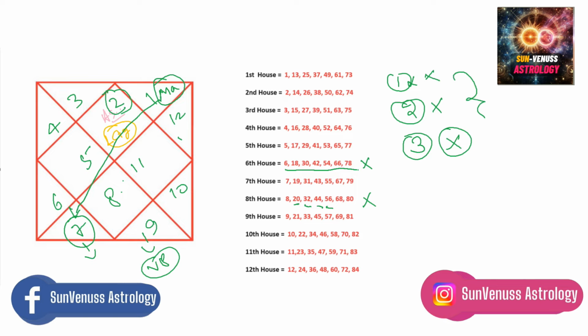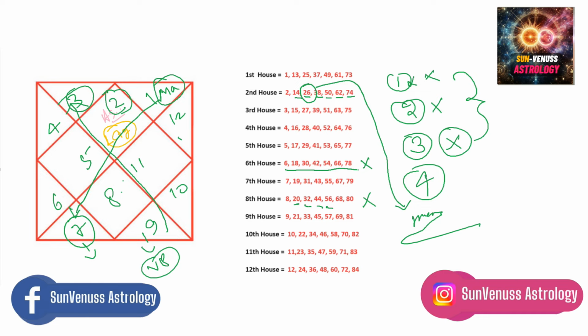So then I applied my 4th, final principle, which is to look at 7 houses away from Venus. You have to apply them in this sequence, as I told you: first principle, second, third, fourth. This is a sequential order. Seven houses away from Venus is the 2nd house. Then we look at the 2nd house ages, which are 2, 14, 26, 38, 50, 62, 74. He confirmed that yes, at the age of 26 he got married. So finally, our 4th principle applied for his chart.